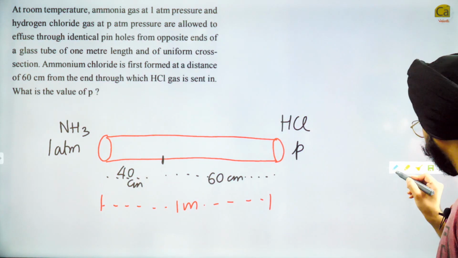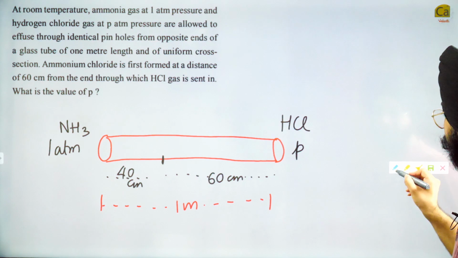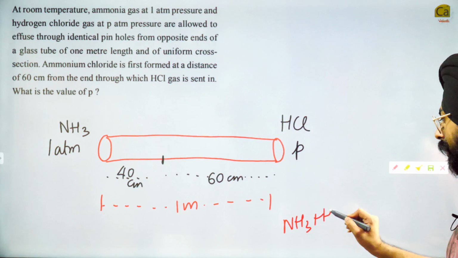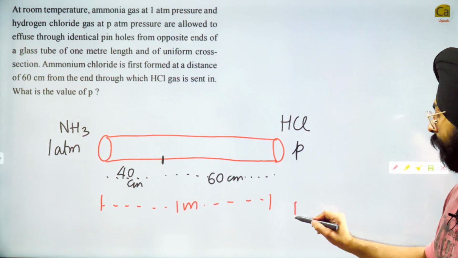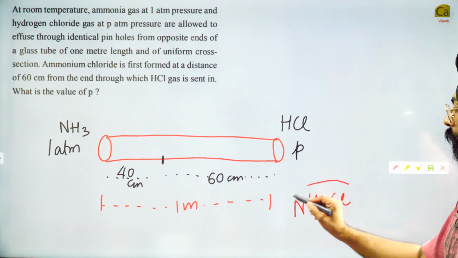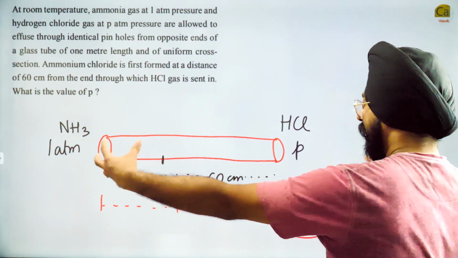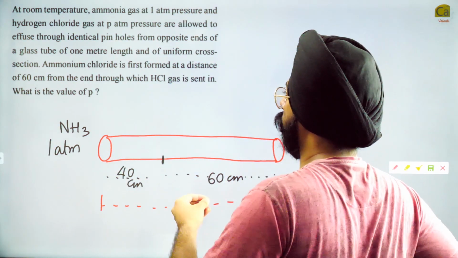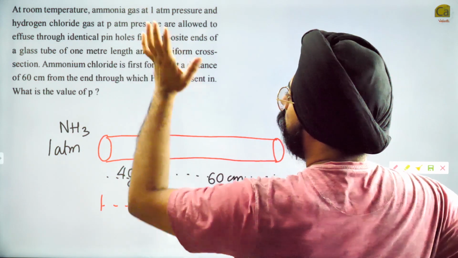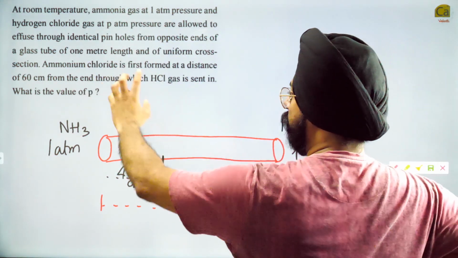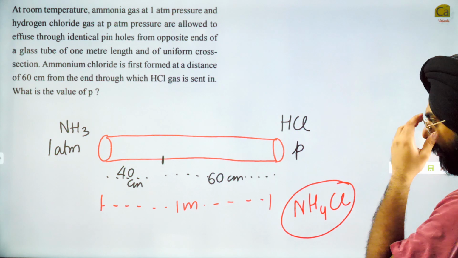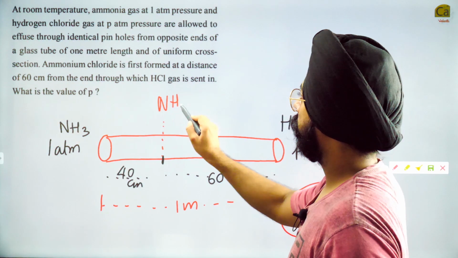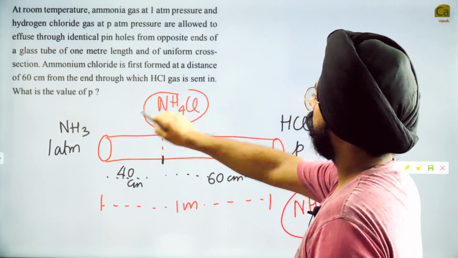So my dear friends, do you realize what will happen? When NH3 and HCl combine together, NH3 plus HCl, they will give you NH4Cl, ammonium chloride. So ammonia and HCl combine together and then fumes of white color start getting formed. That will be your ammonium chloride. Fumes will start getting formed over here. So this is exactly where ammonium chloride fumes are getting formed.